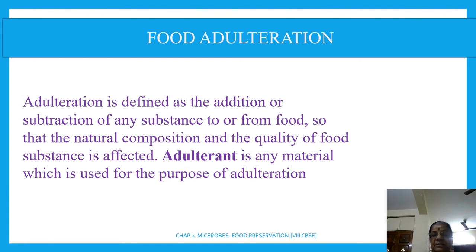So adulteration is defined as addition or subtraction of any substance to or from food so that the natural composition and the quality of the food substance is affected. Adulterant is any material which is used for the purpose of adulteration. Are you clear? Go through பண்ணு, one nimisha.